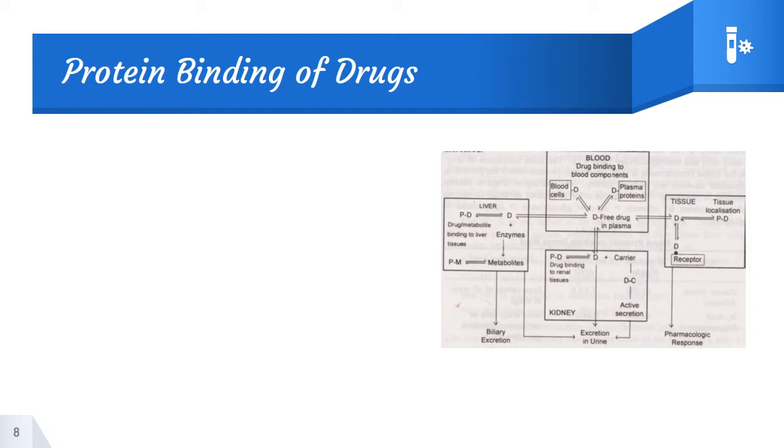As we said, all the protein-drug complexes are reversible, and in some conditions the drug may get deactivated or converted into a metabolite due to enzymatic activity, and the metabolites get excreted through biliary secretion, or they may get excreted through urine. So this is the process of drug distribution as well as protein binding in various areas such as blood, tissues, kidney and liver.